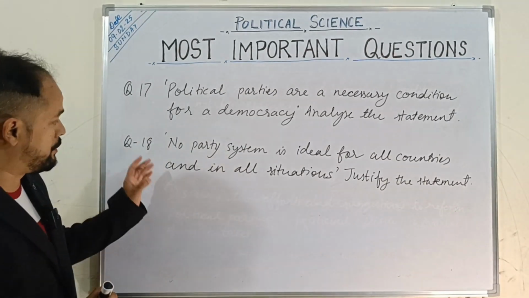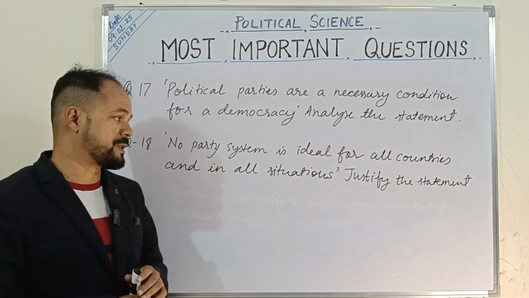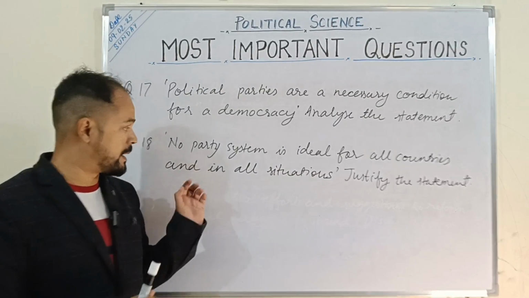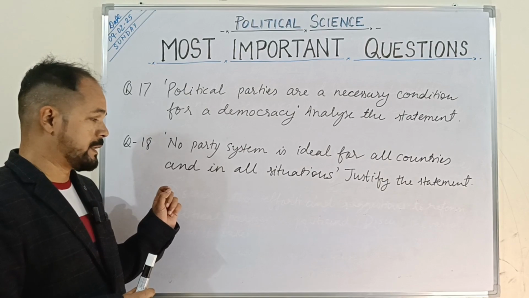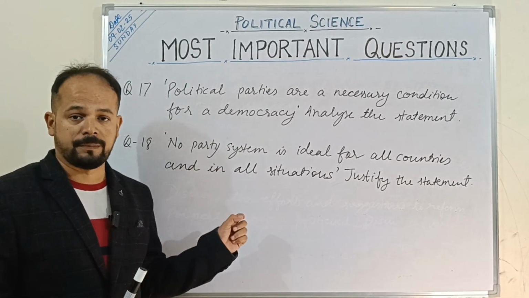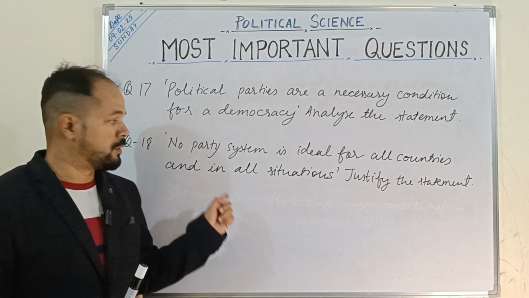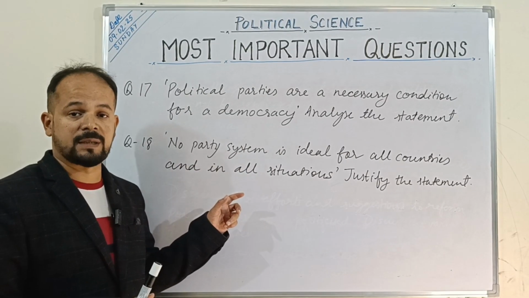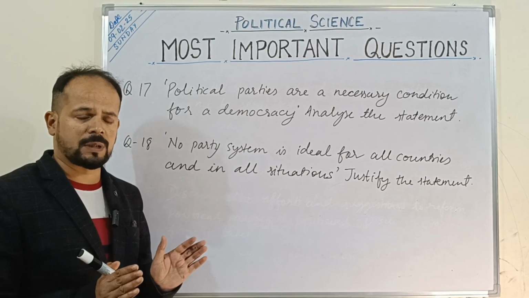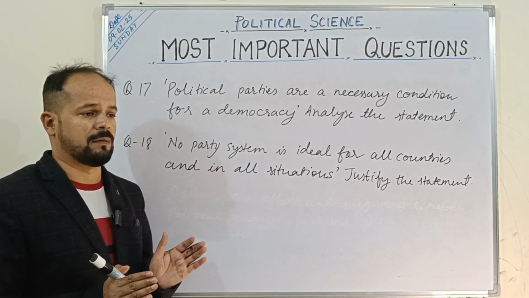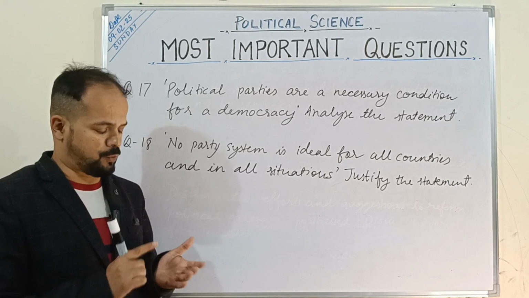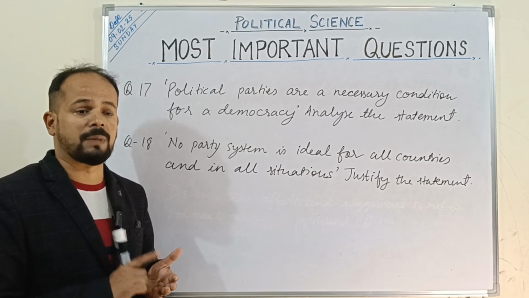ये क्वेश्चन भी बच्चों बहुत ही इंपॉर्टेंट क्वेश्चन है, हाई ऑर्डर थिंकिंग स्किल आप इसको कह सकते हैं। इसमें आपको आंसर करना है कि देखो, जैसे एक कहावत है, वन साइज डज नॉट फिट ऑल, राइट? So what kind of a political party system, whether we'll be having one party system, though it is not an option in a democracy, but still we are mentioning one party system also, since we are talking about different party systems: one party system, two party systems, multi-party system.